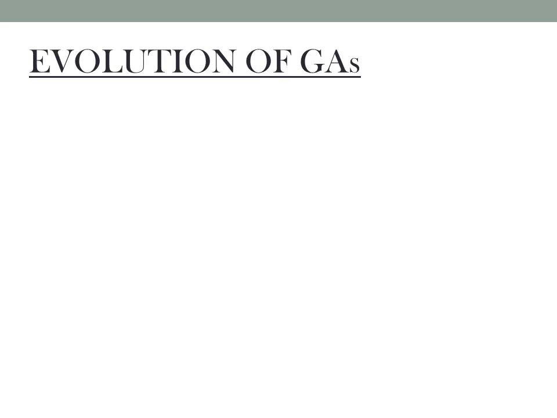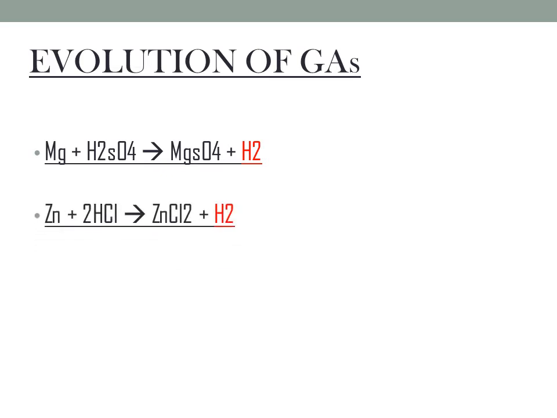For example, see this equation: Mg plus H2SO4 gives MgSO4 plus H2. Magnesium, when it reacts with sulfuric acid, forms magnesium sulfate and hydrogen. Hydrogen is the gas evolved. See this next equation: Zn plus 2HCl gives ZnCl2 plus H2. Zinc, when it reacts with hydrochloric acid, evolves hydrogen gas.